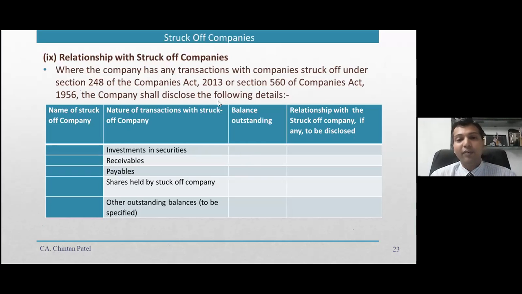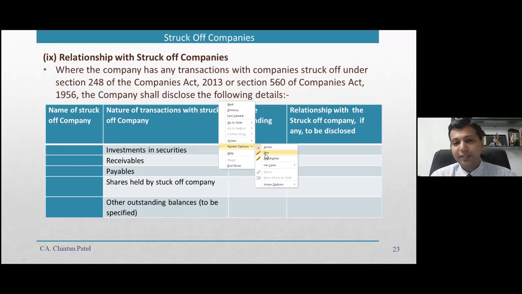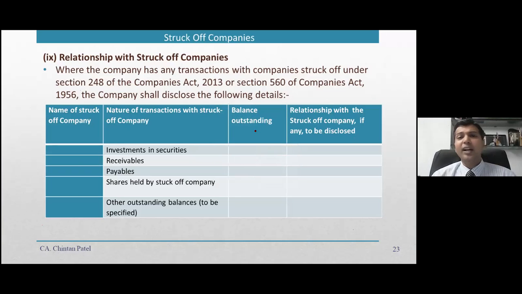Now let us look at one very important point on struck off companies. There are many companies which are struck off, and in case of a struck off company, there is a possibility that there can be an amount which is receivable or payable. However, no one has bothered to check whether the companies are struck off or not.